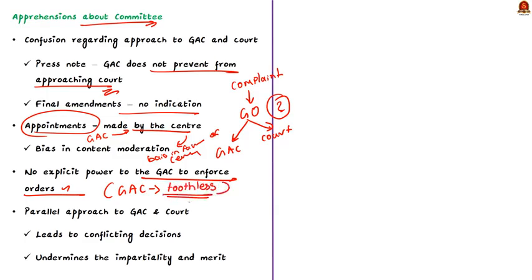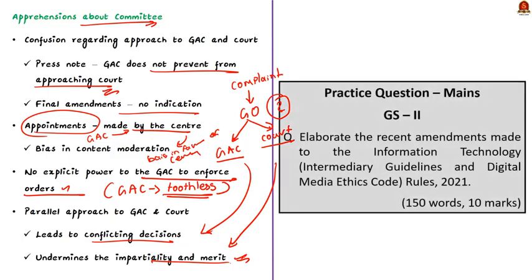And finally, if it is true that users can approach both courts and the Grievance Appellate Committee, then it will lead to conflicting decisions. This is seen as undermining the impartiality and merit of one institution or the other. These are the issues associated with the Grievance Appellate Committee that is instituted by the amendment made to the IT Rules 2021. So that's all regarding this discussion. In this discussion, we saw the recent amendments made to the IT Rules 2021.